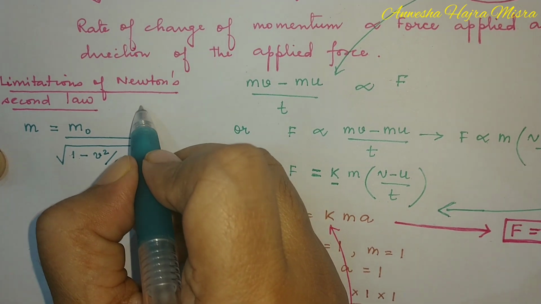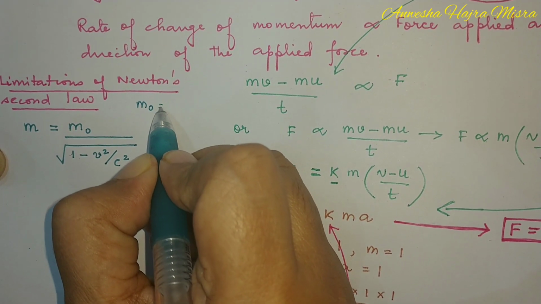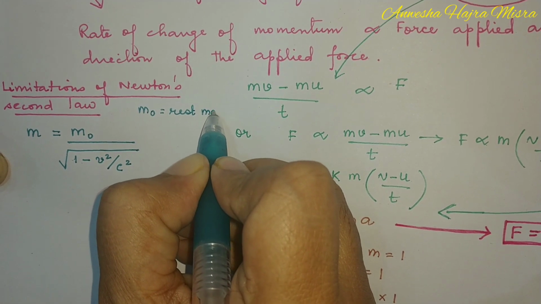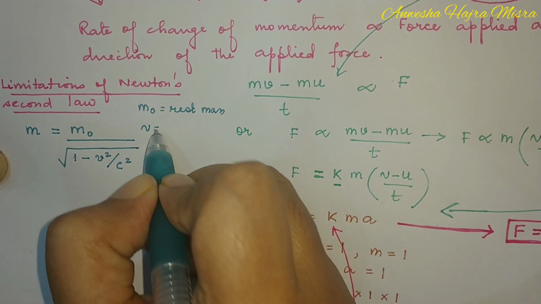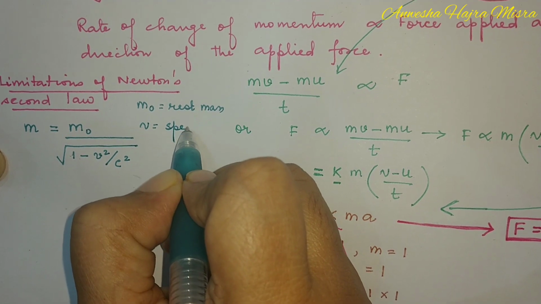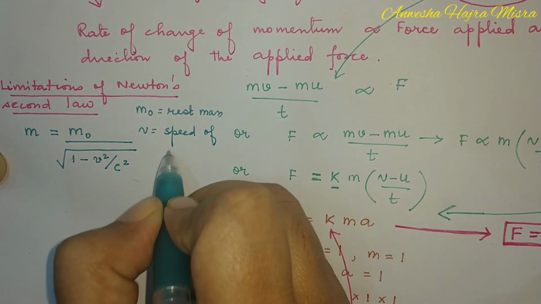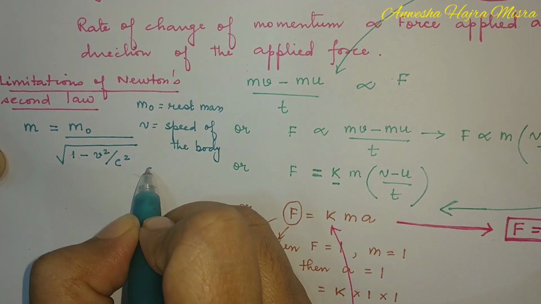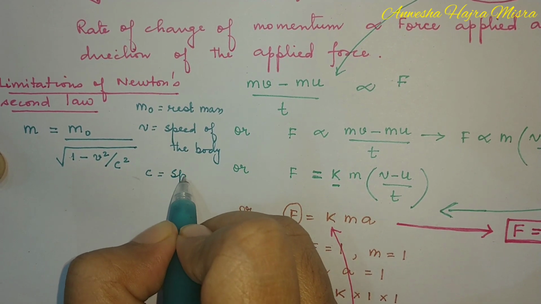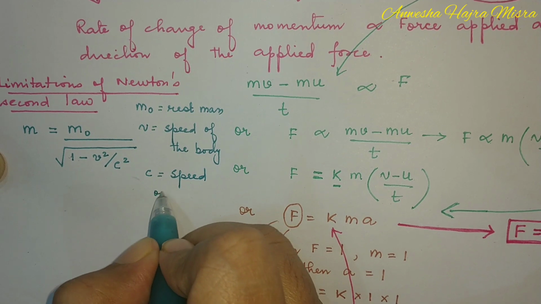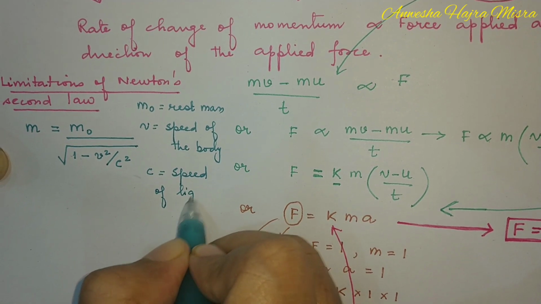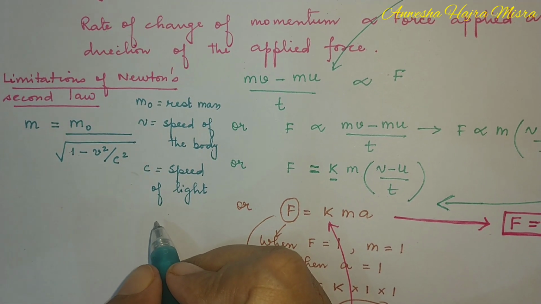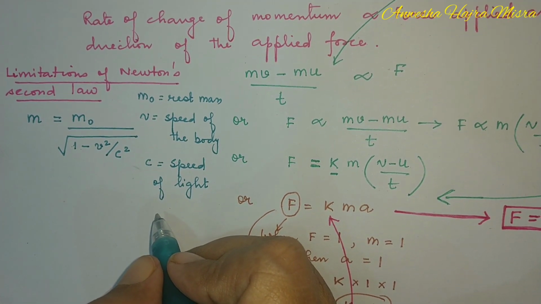What is m naught? m naught is the rest mass, that is the mass when the body is at rest. What is v? v is the speed of the body. What is c? c is the speed of light. What is the value of the speed of light, children, in air? 3 into 10 to the power 8 meter per second.